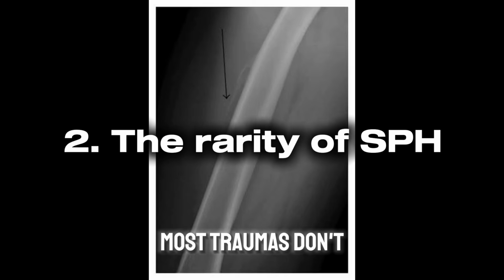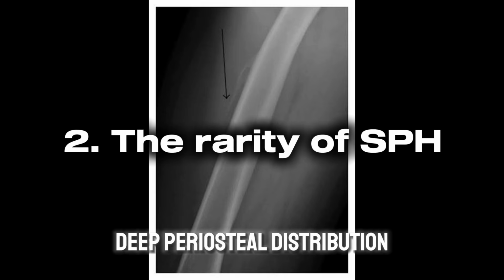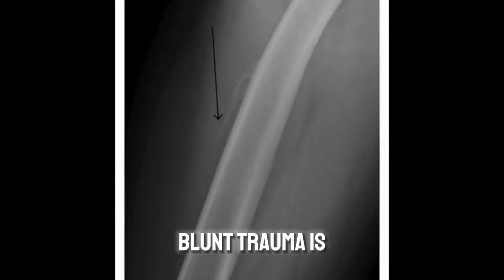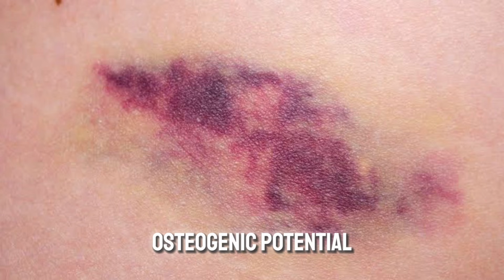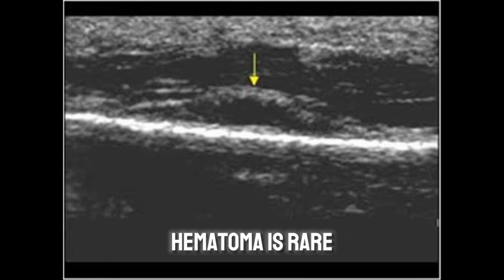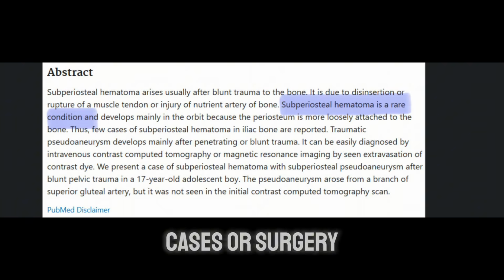Number 2, most traumas don't cause SPH. Without deep periosteal distribution, standard blunt trauma is far more likely to cause a superficial hematoma, which has zero osteogenic potential. A true subperiosteal hematoma is rare and typically occurs in specific trauma cases or surgery.